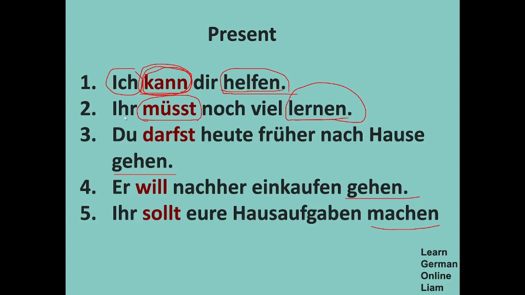Say for example, ihr dürft. If you say ihr dürft noch viel lernen, then it is like you are allowed to learn more, right? So this meaning totally changes if you change the modal verb as well. Whether you want to say it like a request or a suggestion or like an order. Du darfst heute früher nach Hause gehen. The actual meaning, if you convert directly to English, you may go home early today. Du darfst, you may go.